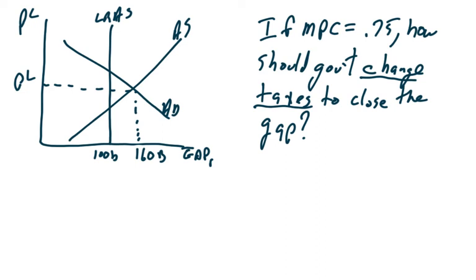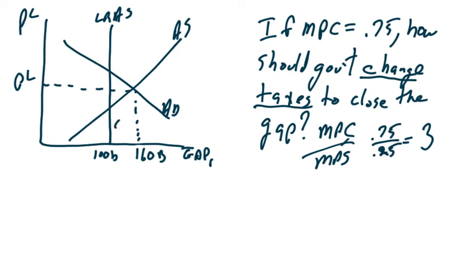So again, the first thing we need to find is our multiplier. The multiplier is going to be MPS. I'm sorry, not MPS again. I'm sorry, I keep making that mistake. It's going to be MPC over MPS. And in this case, we said our MPC is 0.75. So that must mean my MPS is 0.25. How do I know? Because 0.75 plus 0.25 will give me 1. 0.75 over 0.25 will give me a multiplier of 3.